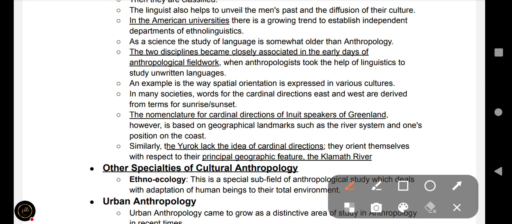There is a growing trend to establish independent departments of ethno-linguistics. As a science, the study of language is somewhat older than anthropology. The two disciplines became closely associated in the early days of anthropological fieldwork.